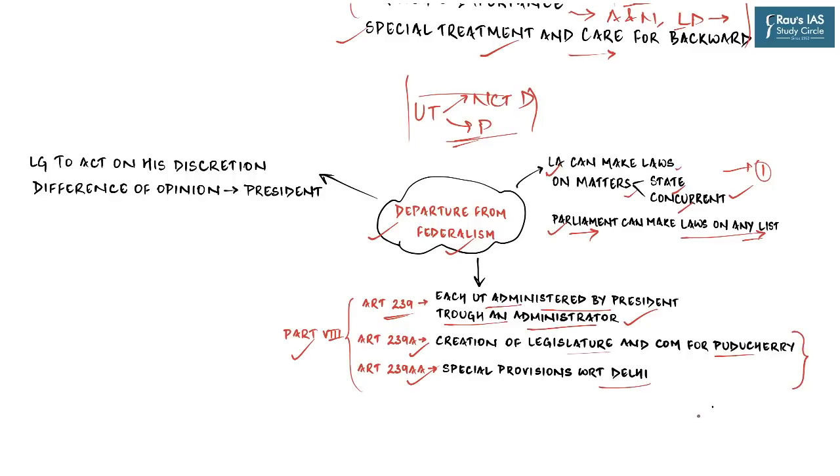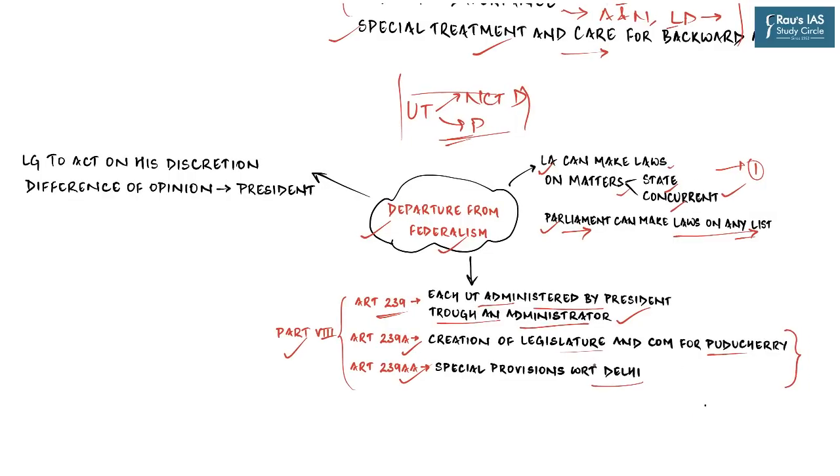But both of them contain a provision which gives power to Parliament to amend the provisions related to the functioning of the Puducherry and Delhi governments at its own will, and that shall not be considered an amendment under Article 368, which is very, very important. So Parliament can change the arrangement of the Delhi government or the Legislative Assembly of Puducherry without attracting the provisions of Article 368, which means that shall not be considered an amendment of the Constitution of India.